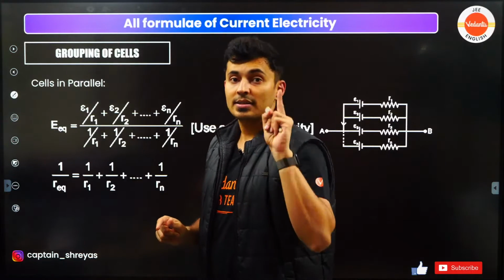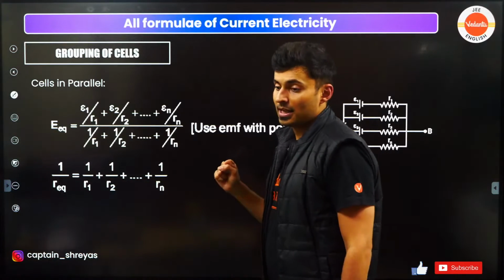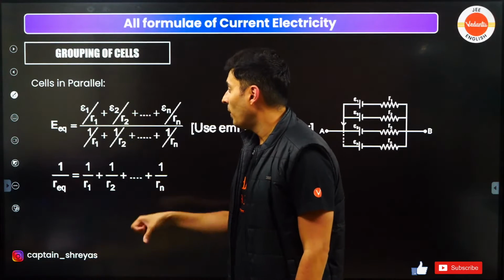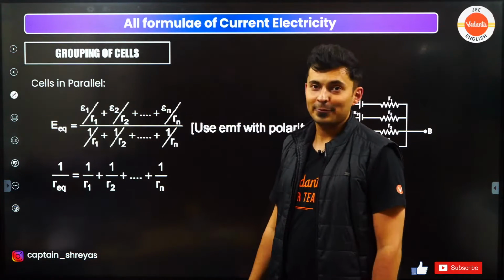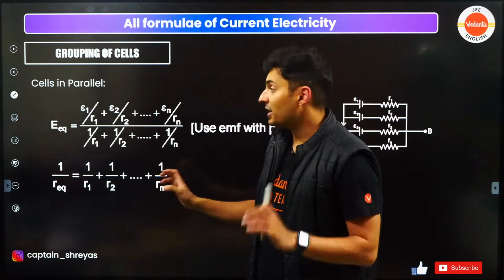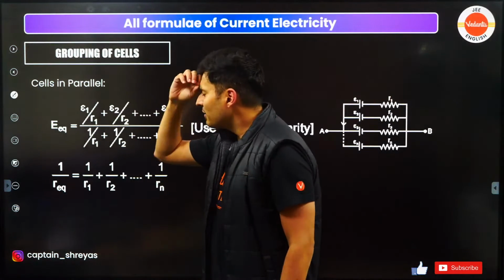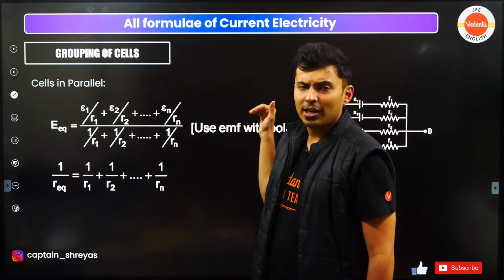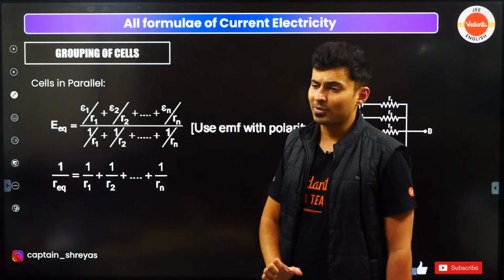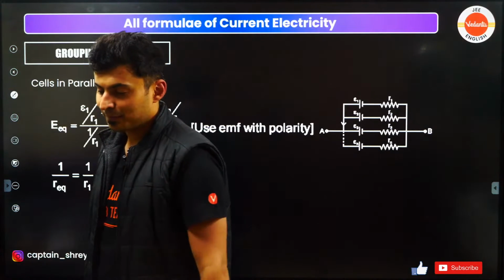But understand this. When you find out equivalent EMF, then use this formula. E1 by R1 plus E2 by R2 plus ... En by Rn. And 1 by R1 plus 1 by R2 ... 1 by Rn. So there is a small change when it is equivalent EMF for batteries in parallel. It's very simple. E1 by R1 plus E2 by R2 plus E3 by R3 like that on the top, and in the bottom 1 by R1 plus 1 by R2 plus 1 by R3 at the denominator side. That's all. I hope this is clear.